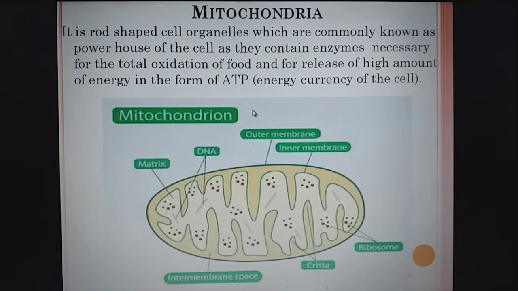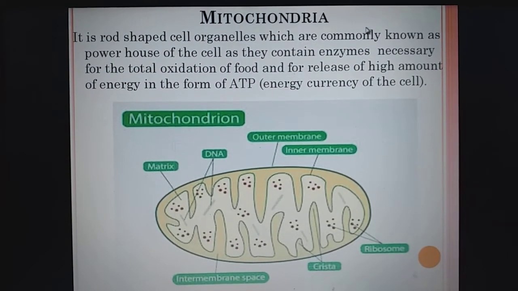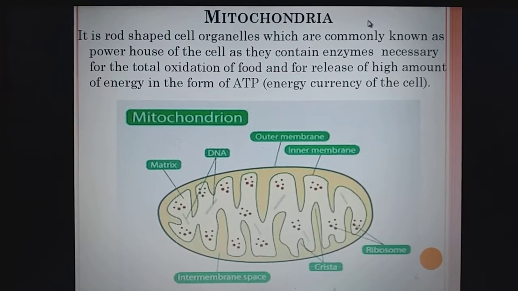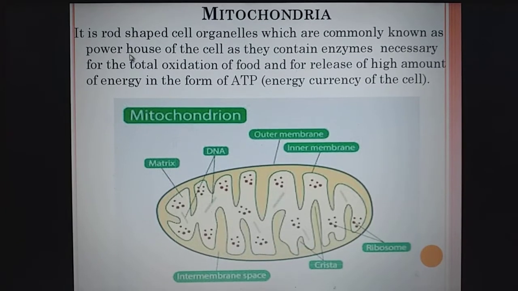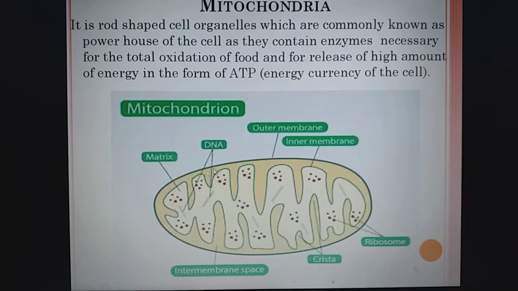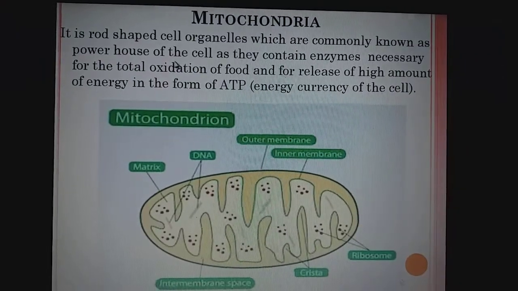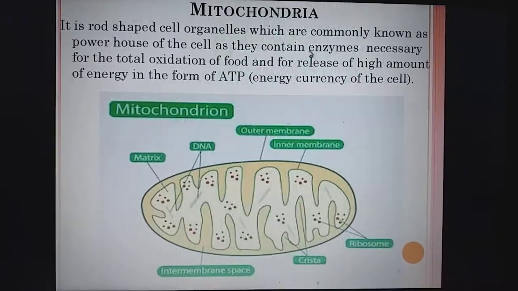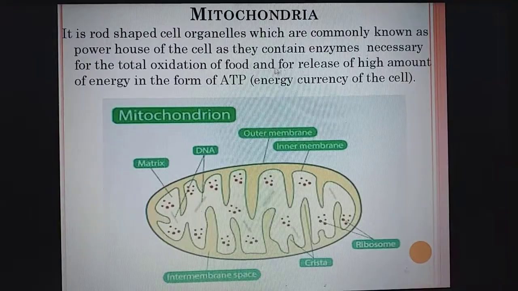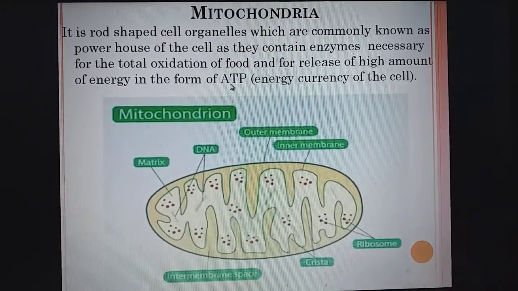Now the next topic is mitochondria. Mitochondria is also known as the powerhouse of the cell. In class 8 also you have studied about the mitochondria. When we see the structure of the mitochondria, it is rod shaped. It is a rod shaped organelle, commonly known as the powerhouse of the cell, as it contains enzymes necessary for the total oxidation of food and for release of a high amount of energy in the form of ATP.